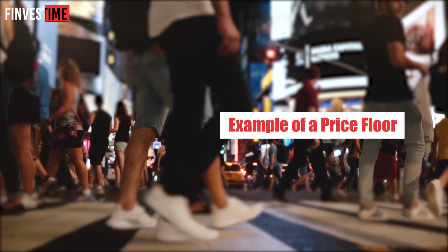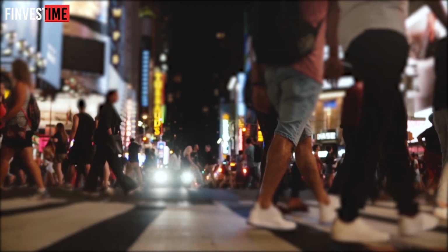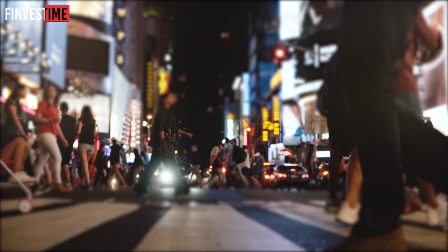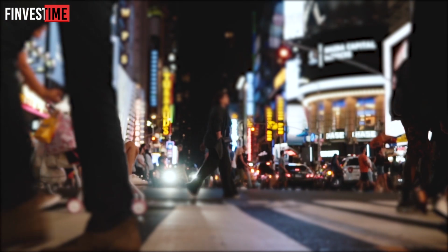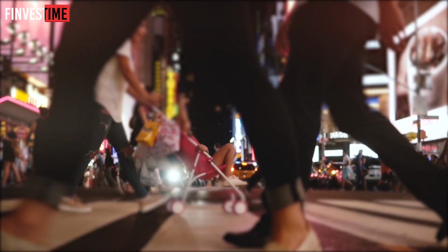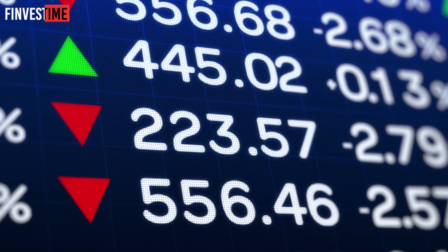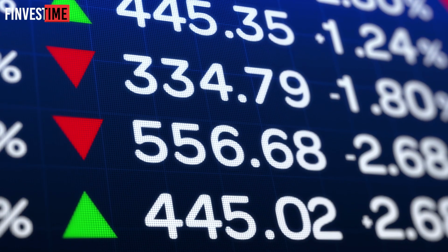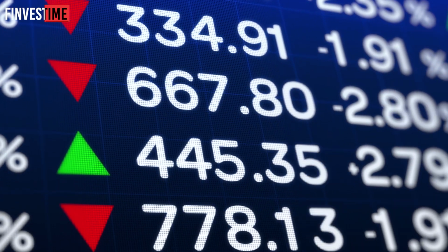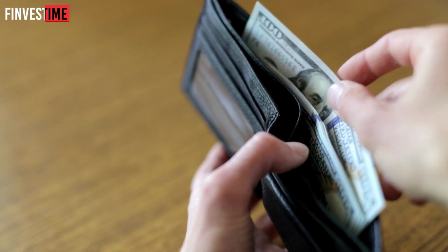Example of a price floor: minimum wage. One of the most well-known examples of a price floor is the minimum wage. The minimum wage is a legally mandated minimum price for labor, which means that workers cannot legally be paid less than the minimum wage. The purpose of the minimum wage is to protect workers from exploitation and ensure they receive a fair wage for their work.